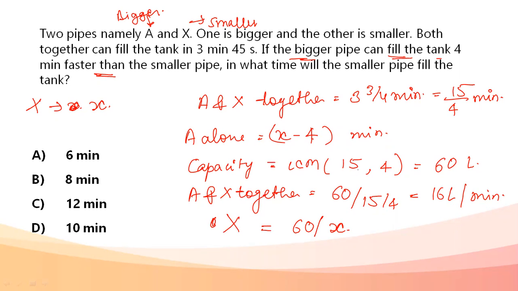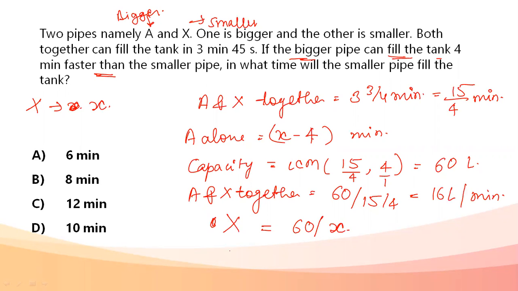Capacity I have written as the LCM of 15 and 4. Basically it means how much work they have to do, that is the capacity.